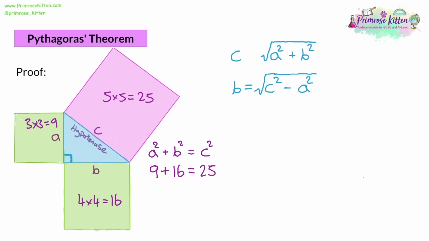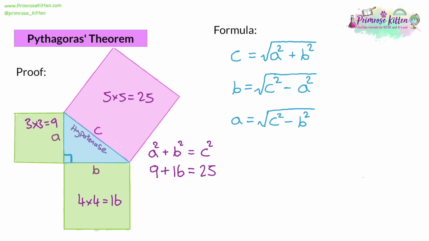And that's going to be the exact same equation if you want to find a. You can just swap a and b around. A would be equal to the square root of c squared take away b squared. So essentially, if you're looking for the hypotenuse, the longest side, you're going to add the squares together. If you're looking for one of the two short sides, then you are going to take the squares away from each other, with the first number being the square of c, which will be the largest number, so you don't get any negative numbers. Then you take away the small side that you do have.